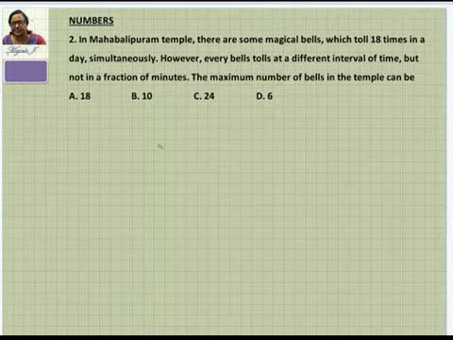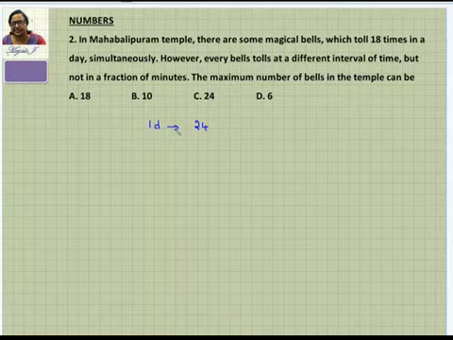So given that the bells toll together 18 times in a day. A day is nothing but 24 hours. And now consider this in terms of minutes again. So it's going to be 24 into 60 minutes. That is one day.